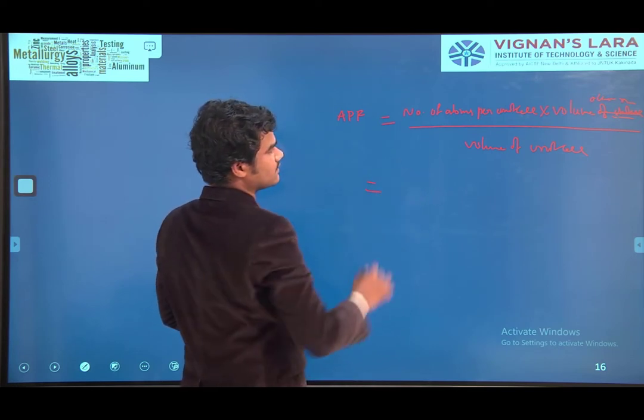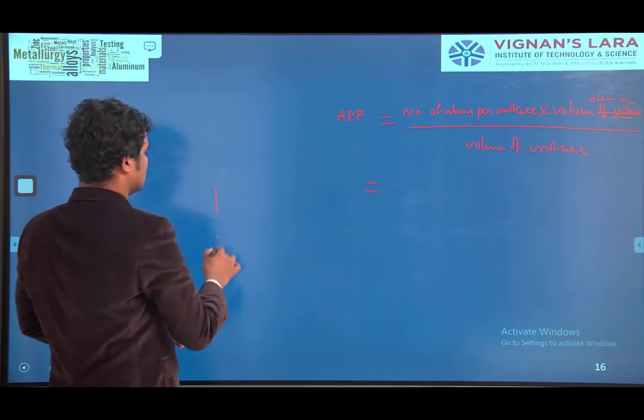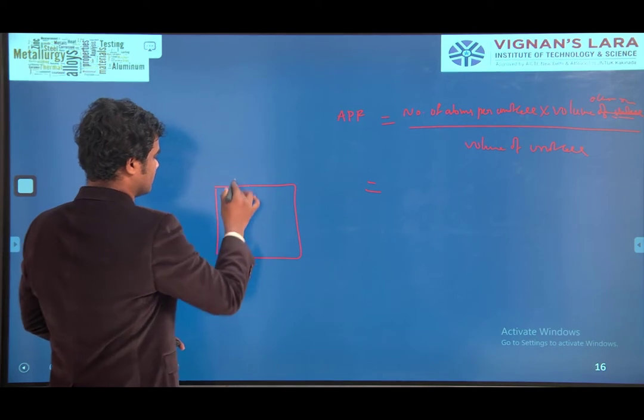What is the number of atoms in a simple cubic structure? 8 are there.